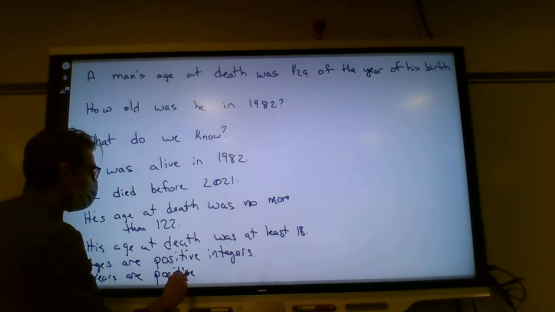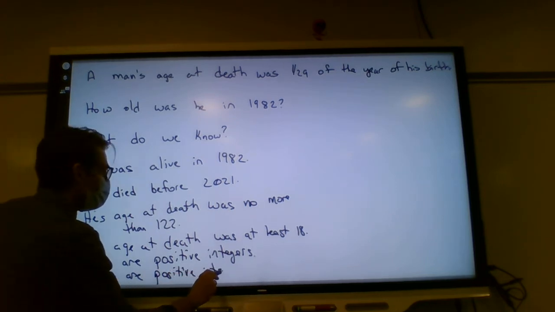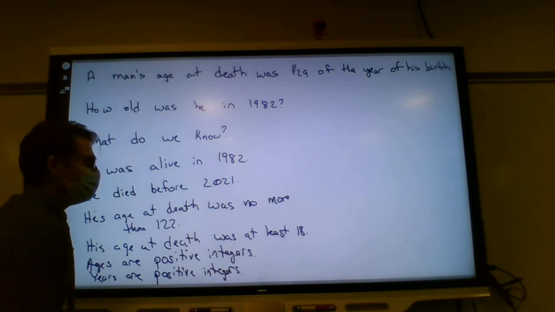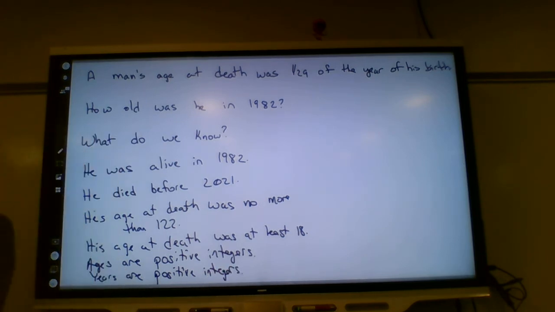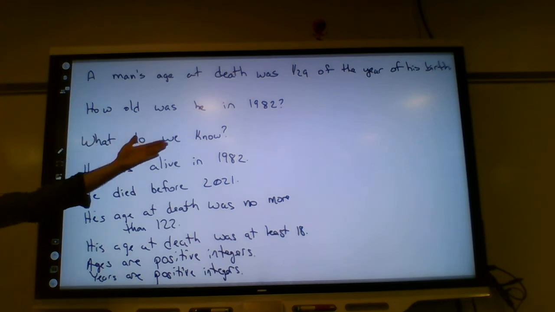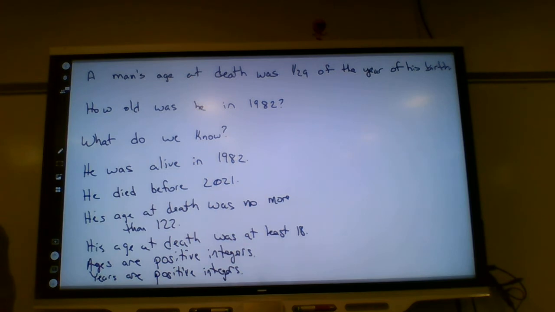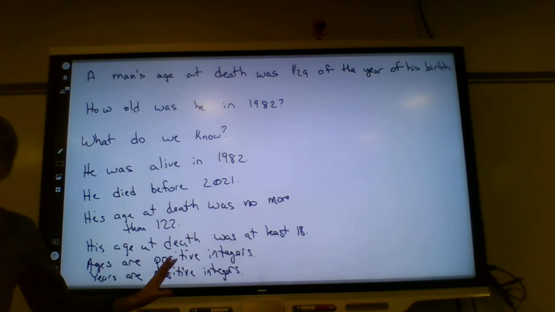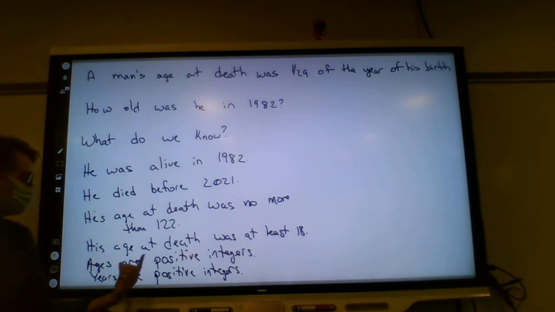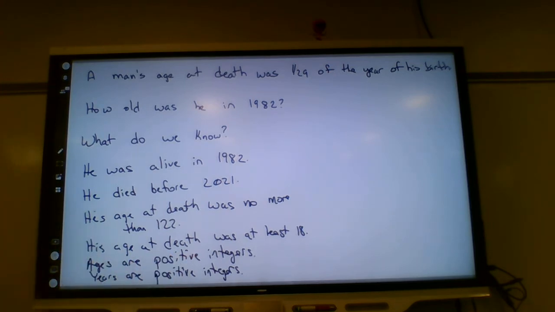Now we could talk about years before, say BCE or something, where it's not really a negative number, it's still a positive integer, but it's kind of counting the other way. But we're talking about people who are alive, and no one who was alive in 1982 was alive 2,000 years before. And so we don't have to worry about anything like that, right? For our purposes, ages and years are positive integers.